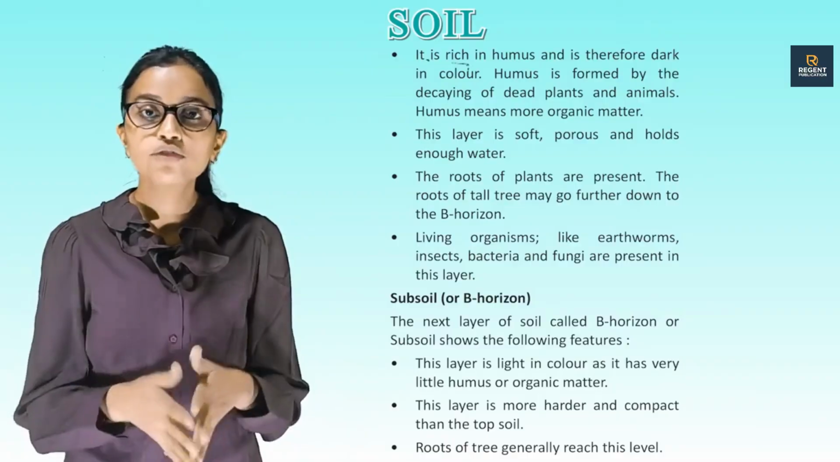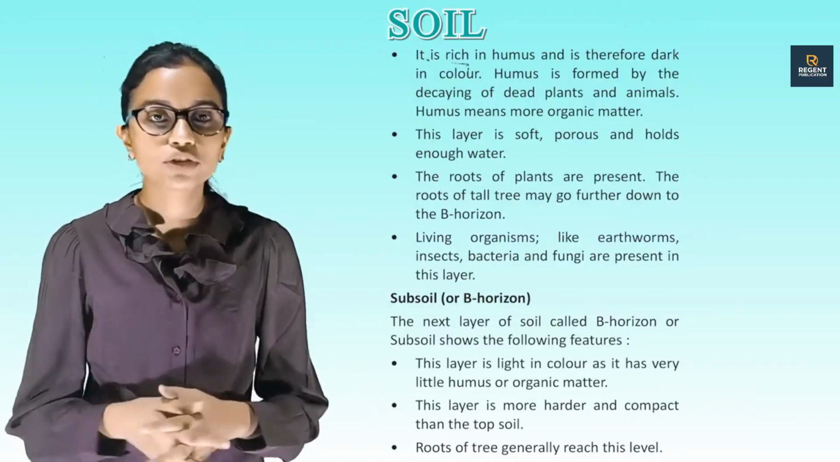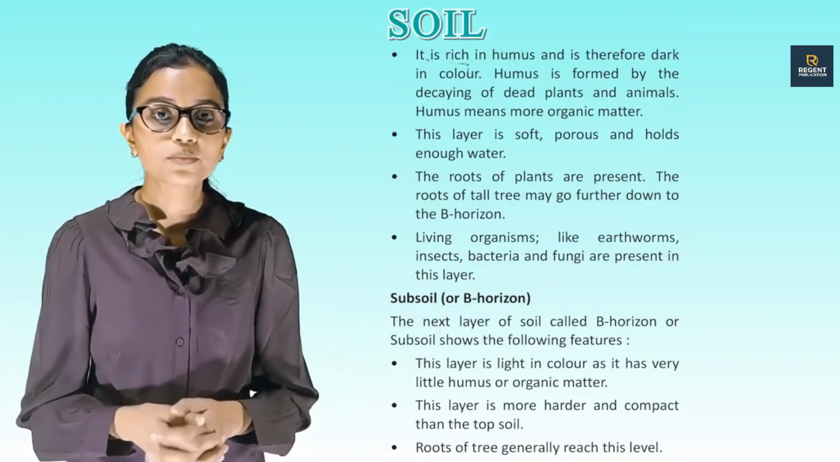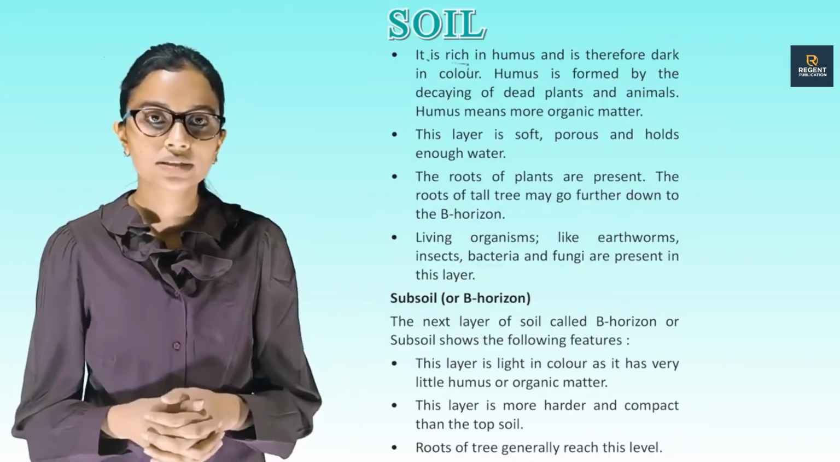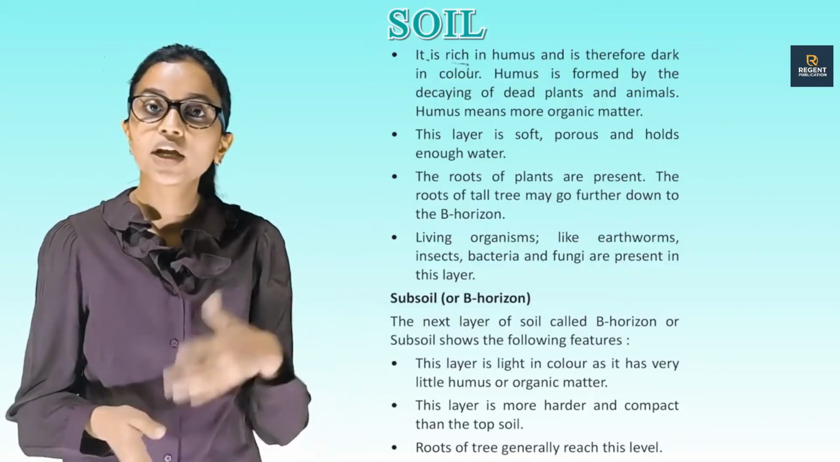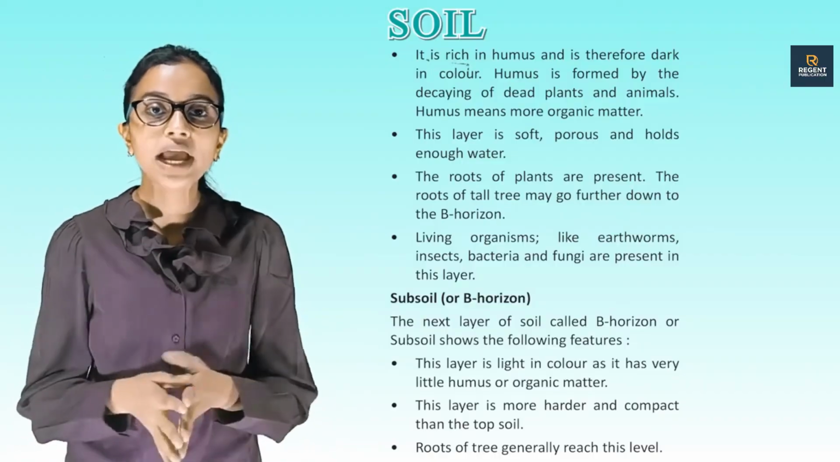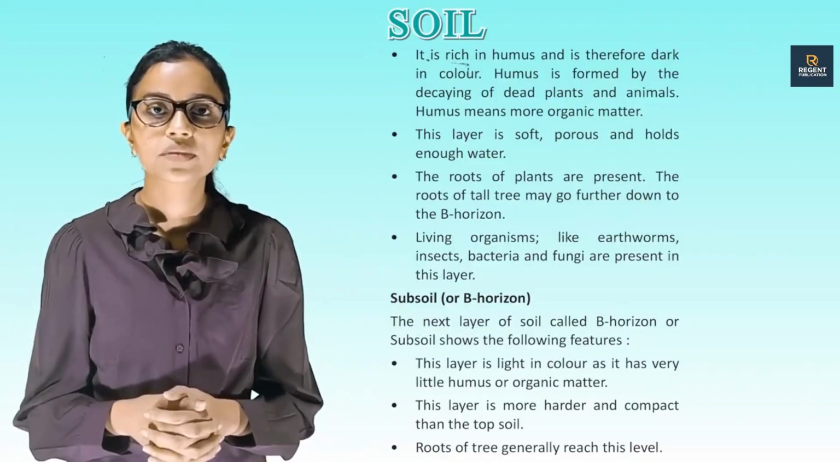This layer is soft, porous and holds enough water. The roots of plants are present. The roots of tall trees may go further down to the B horizon. Living organisms like earthworms, insects, bacteria, fungi are present in this layer.